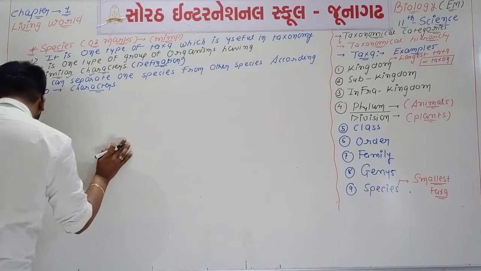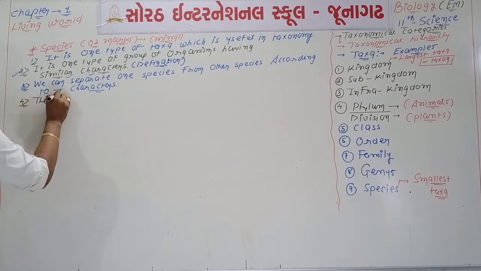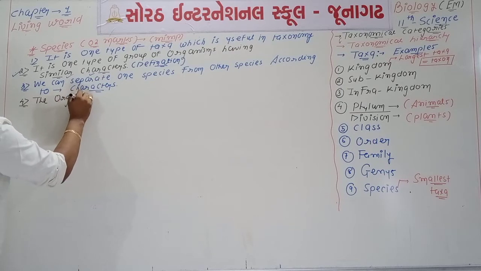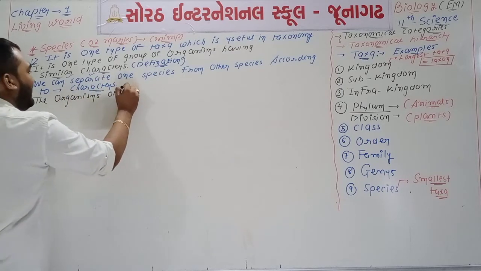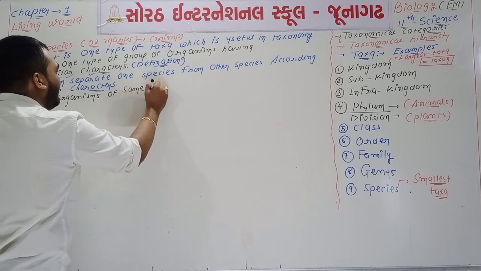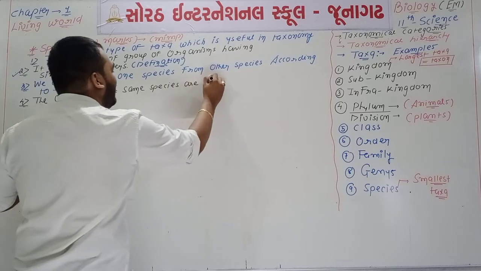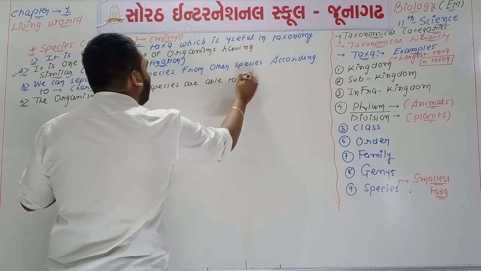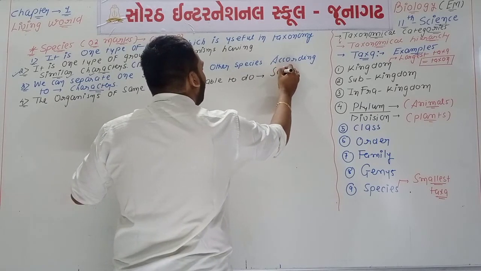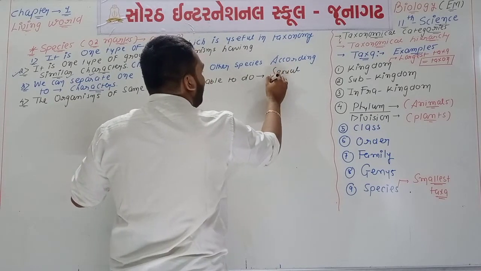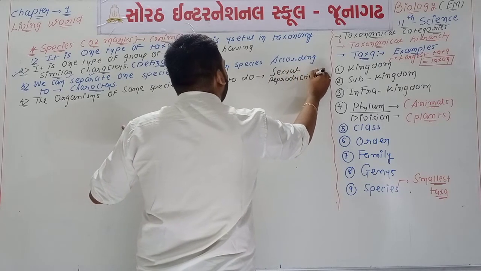What about point number 4? We can say that the organisms of the same species are able to do sexual reproduction.